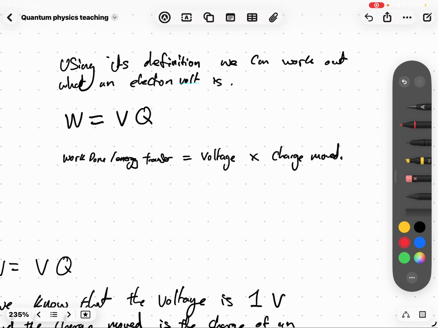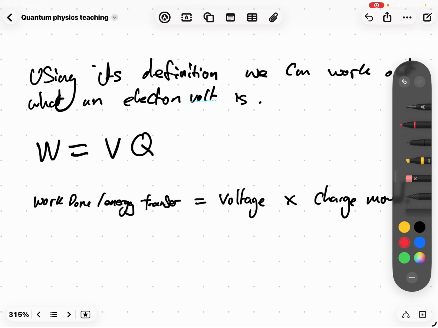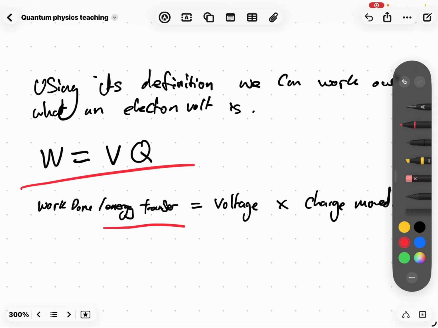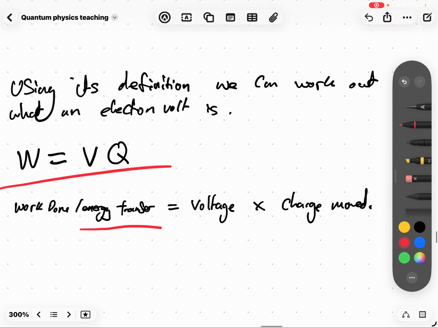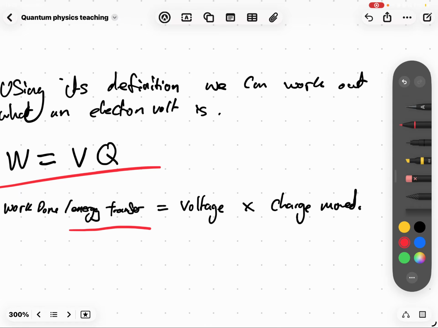Using its definition, we can work out what an electron volt is. Now, from previous topics, we know that work done equals voltage times charge. Work done is also energy transfer. We have also learnt this in a previous topic, okay? Energy transfer. What's the definition? The energy transferred to or from an electron. Okay, there we go. That's perfect. Now, when it travels through 1 volt, what do we also know about an electron? It's a charged particle.